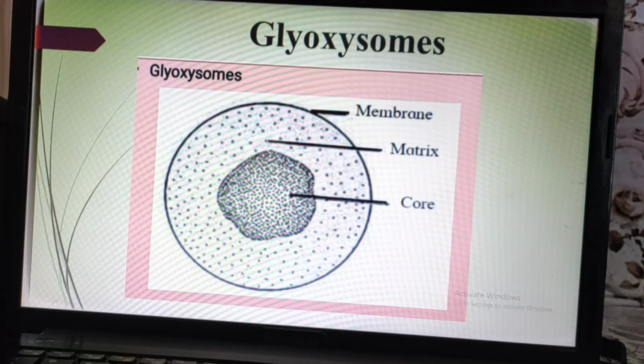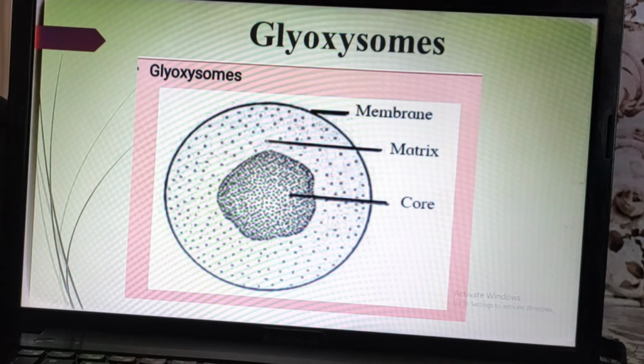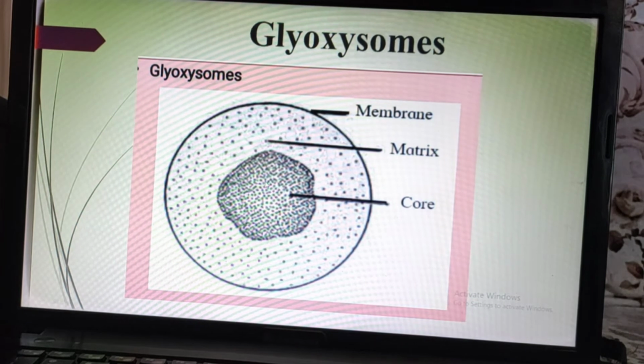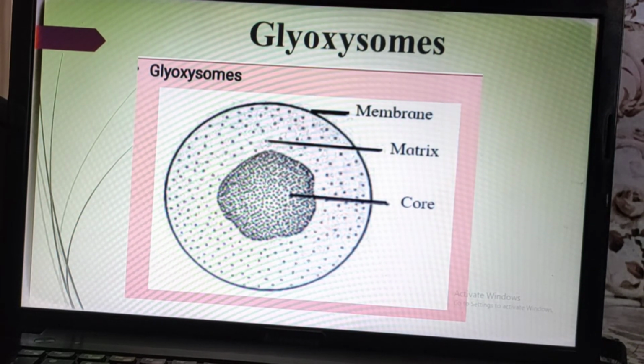That means this enzyme will convert into fatty acid, and fatty acid gets converted to sugar. And when fatty acid gets converted into sugar, at that time the photosynthesis process gets started. So this is the main function of the glyoxysomes. When fatty acid gets converted into sugar, at that time it starts the photosynthesis.